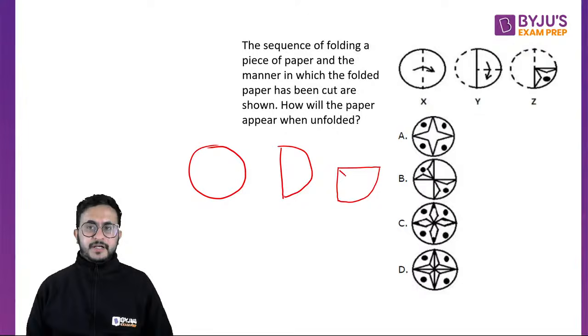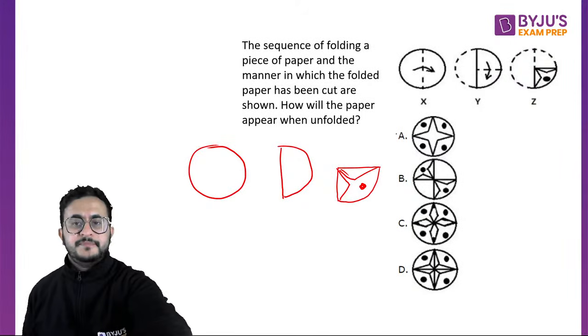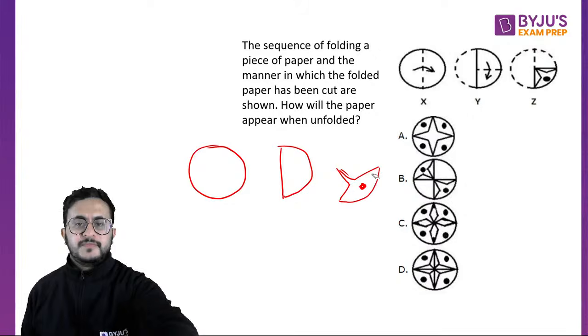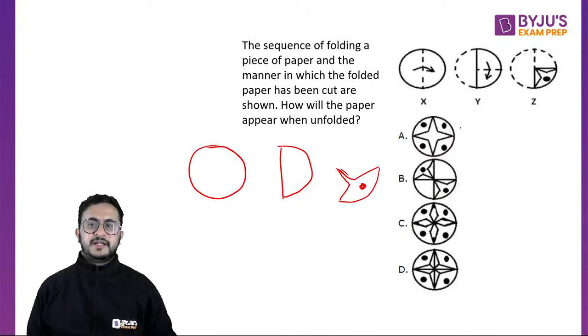So now when the cut is made like this, when you open it, what will happen? See, this part is cut. If I remove this portion, that is the cut made, right? If you make this cut, then this portion will be removed. And when you take the upper part of this, you will have some cut like this, and then this, and this cut will also appear like this. So when we open it in half, it will look like this.